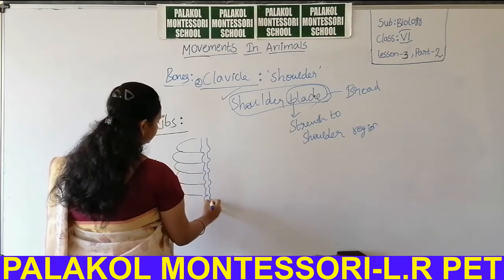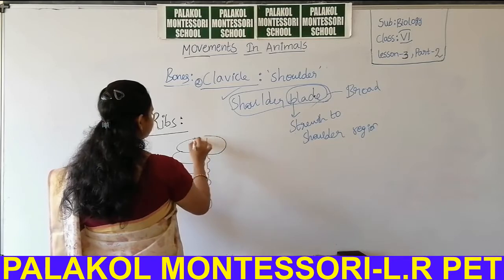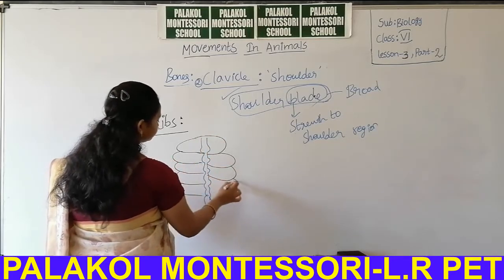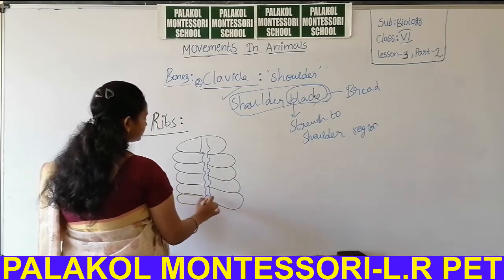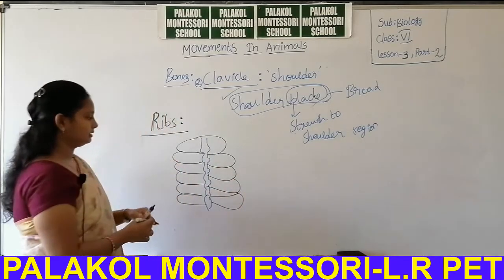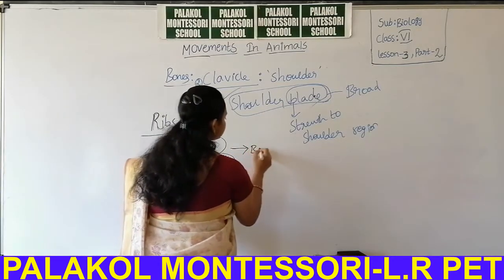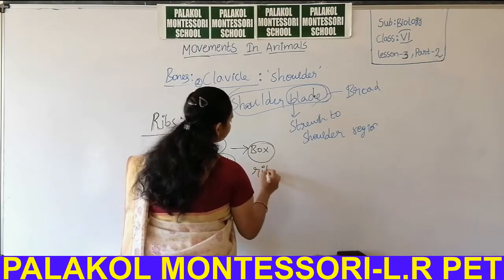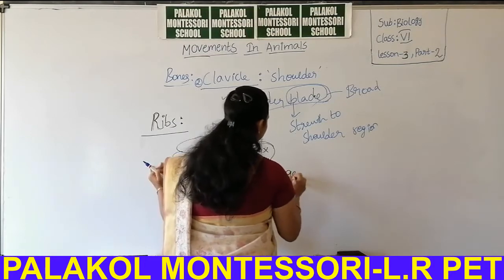These ribs are attached to the central region. If you see the ribs like that as a box, that box-like appearance of the rib arrangement is called the rib cage.